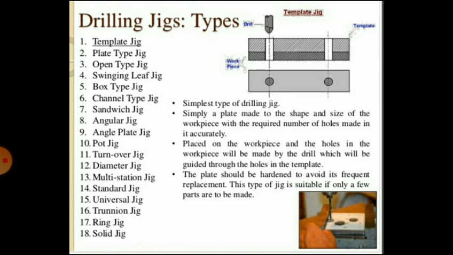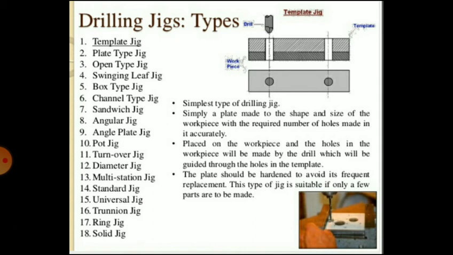You can see at the top there is a drill, then the template. The template is a plate having holes at desired positions, fixed on the component to be drilled. The plate with holes at desired positions is clamped on a table. This is a front view at the top, and at the bottom there is a top view. What we have to do is keep the template on a workpiece and guide the tool through the holes of the template to get accurately positioned holes in a component.